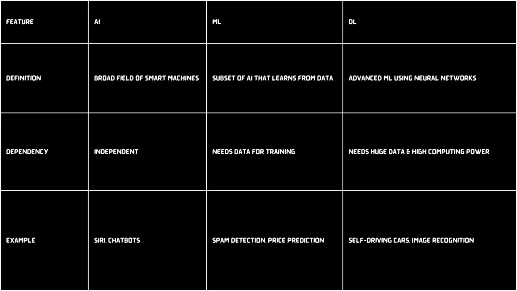Features: AI/ML/DL definition. 1. AI: broad field of smart machines. 2. ML: subset of AI that learns from data. 3. DL: advanced ML using neural networks. Dependency: AI can be independent, ML needs data for training, DL needs huge data and high computing power. Example: AI, Siri and chatbots. ML, spam detection and price prediction. DL, self-driving cars and image recognition.